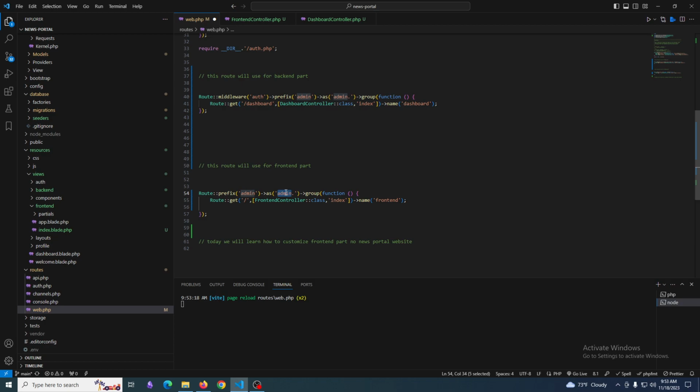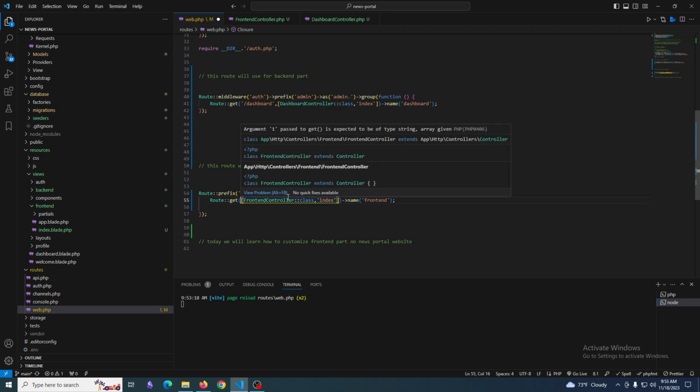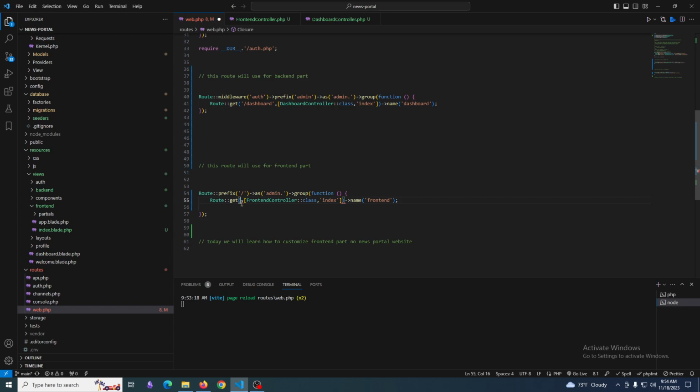Of course it will be the base URL here, and no need for the prefix exactly, just the prefix name here, and its name will be frontend.